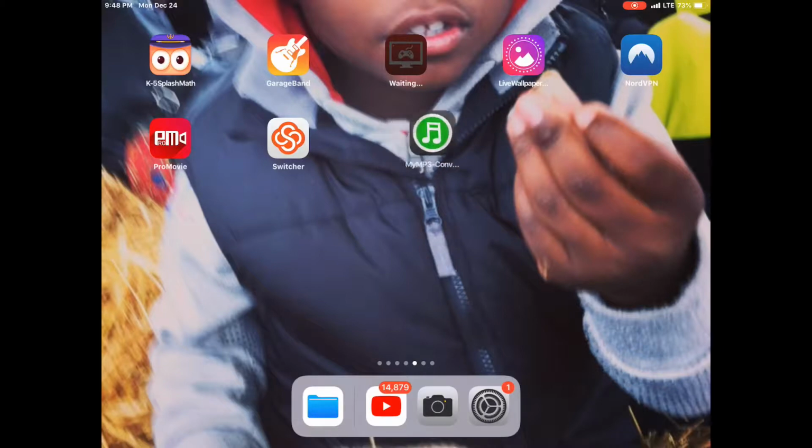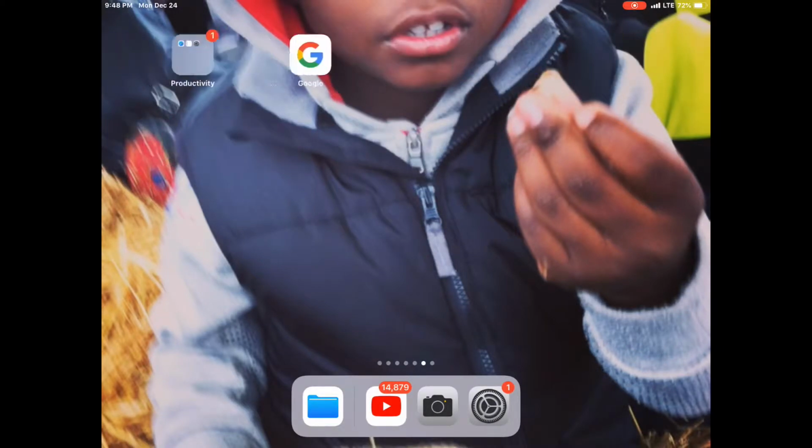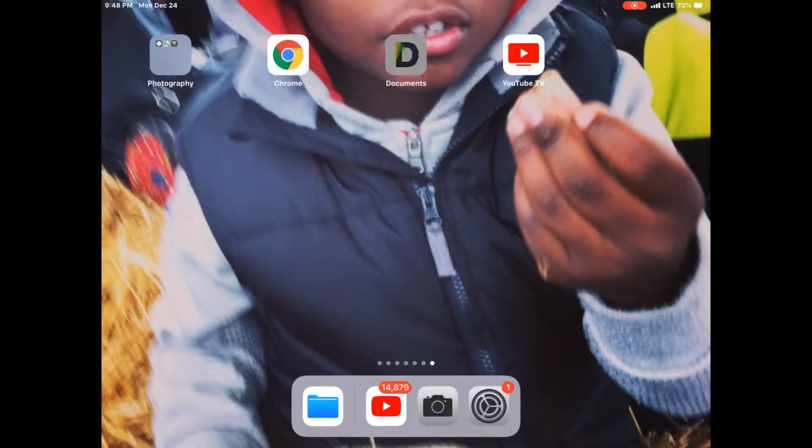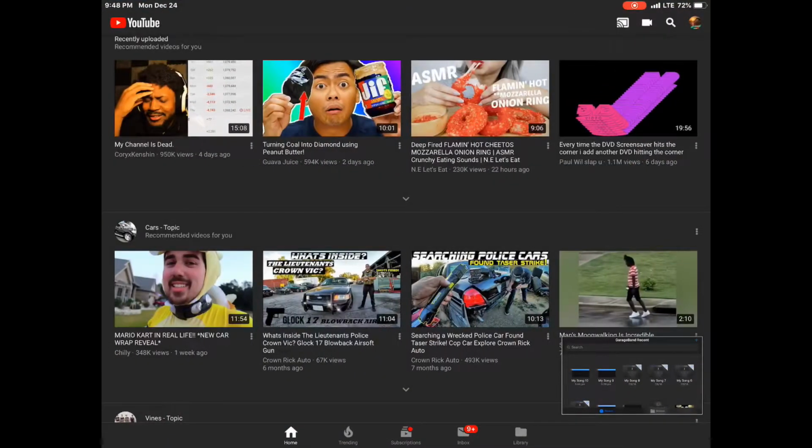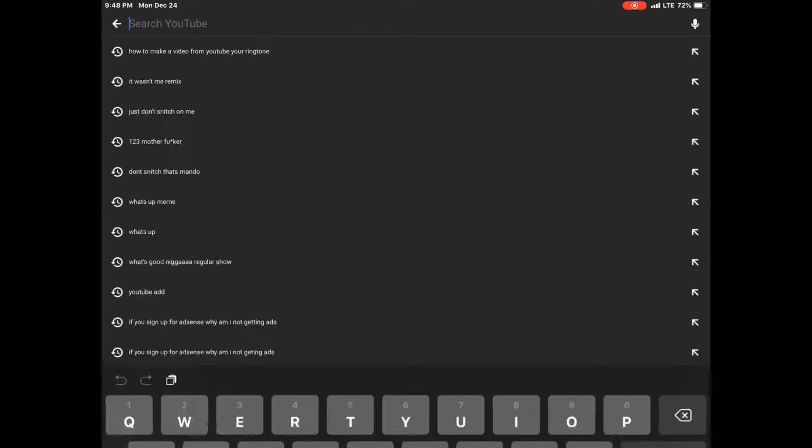My MP3, which is right here. Go to App Store, it's perfectly free. This is only for iOS. So then another app you need to download is called Documents. Documents 5. Then you're going to go to YouTube, and then go to the search bar.